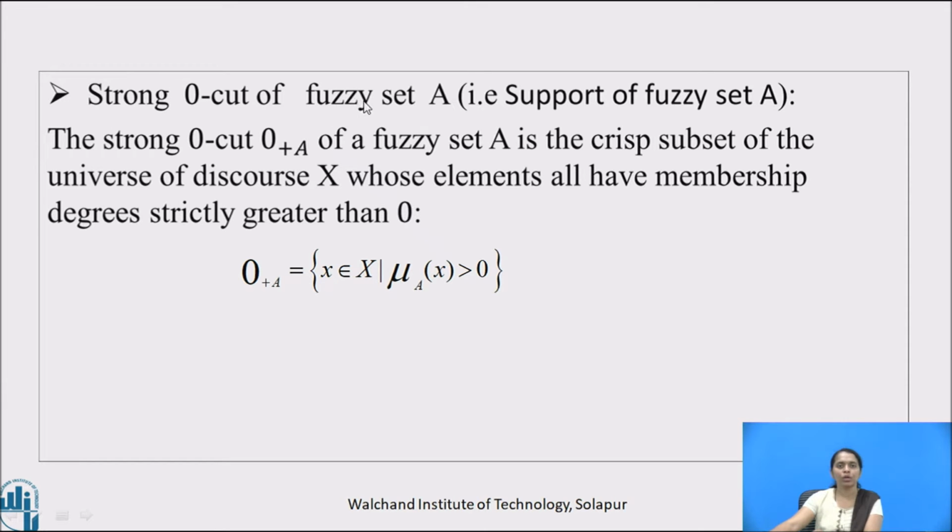Now, the strong zero cut of fuzzy set A is nothing but the support of fuzzy set A. Let us see the definition. The strong zero cut 0 plus A of a fuzzy set A is the crisp subset of the universe of discourse X whose elements all have membership degree strictly greater than 0. So, 0 plus A is equal to x belongs to capital X such that mu A at x is strictly greater than 0, and it is the same as the support of A. So, the strong zero cut of A is similar to the support of fuzzy set A.